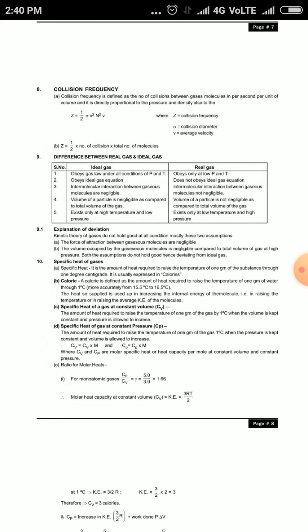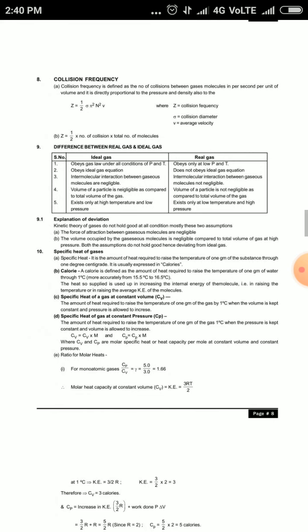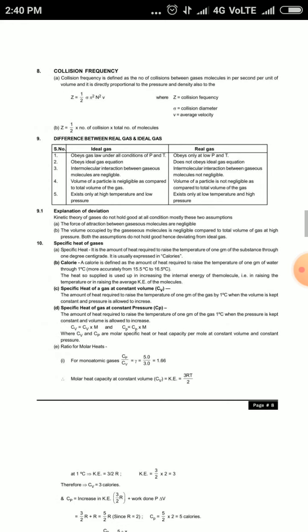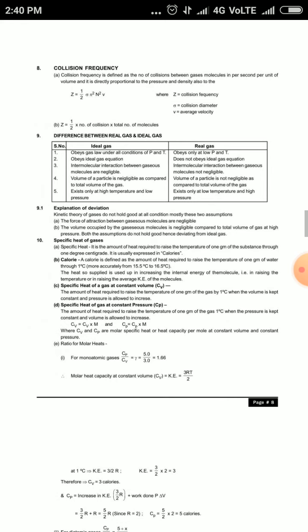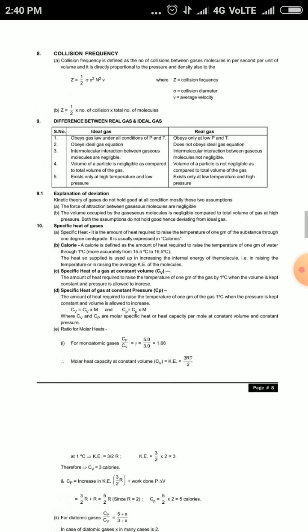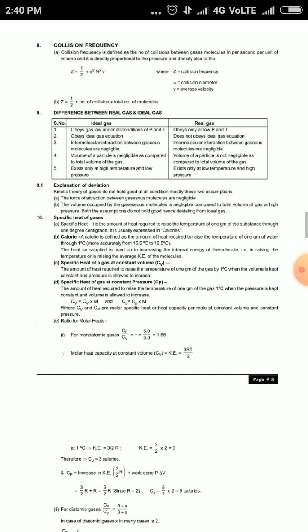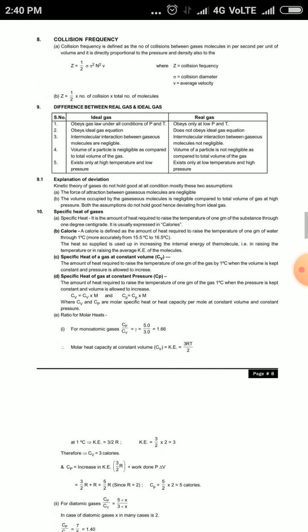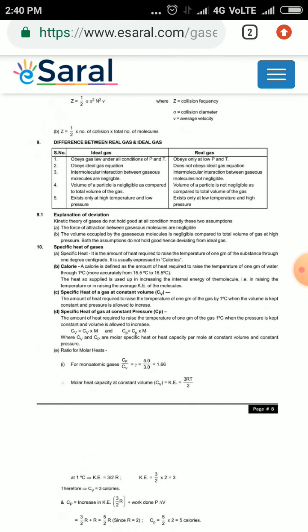Explanation of deviation. The kinetic theory of gases does not hold good at all conditions. Mostly these two assumptions, that the force of attraction between gaseous molecules is negligible and the volume occupied by the gaseous molecules is negligible compared to the total volume of gas, do not hold good at high pressure, hence deviating from ideal gas.